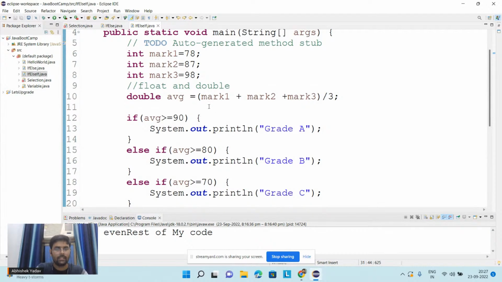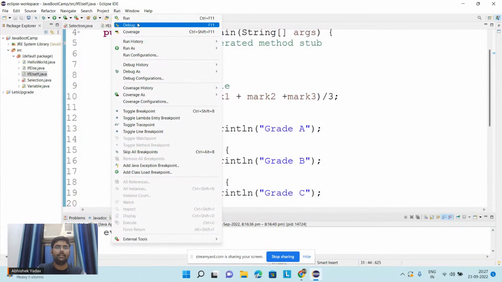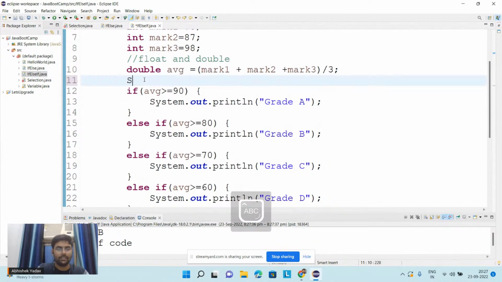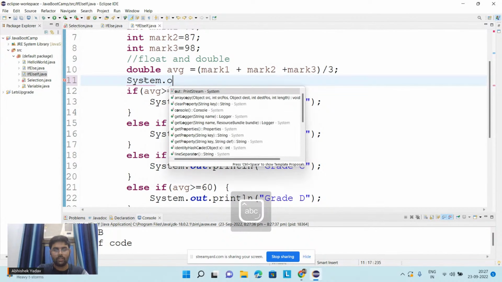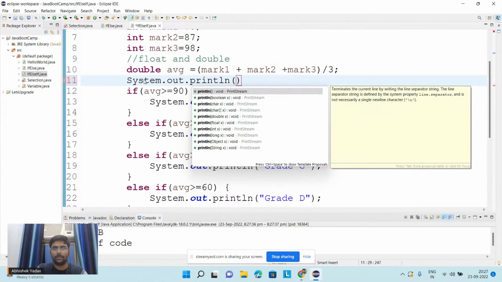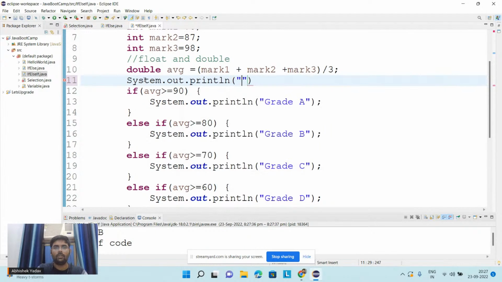So let's try to run the code and see. Run. So we are getting grade B, right? So what is the average? Let's try to print the average here also. System.out.println. Guys who don't know about this command, System.out.println is used to print the output on the output screen, right? If we have to print some English sentence, then I will use double quotes, and if I have to print some variable, then I will not use double quotes, right?